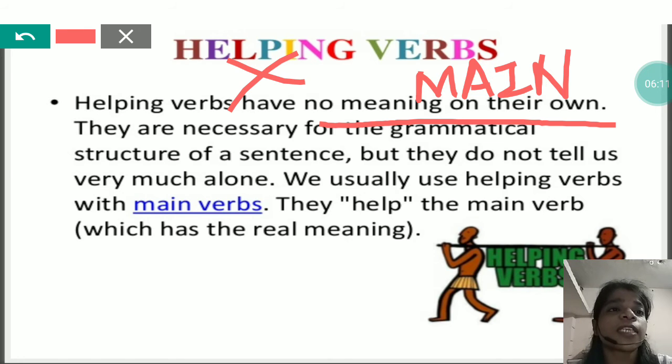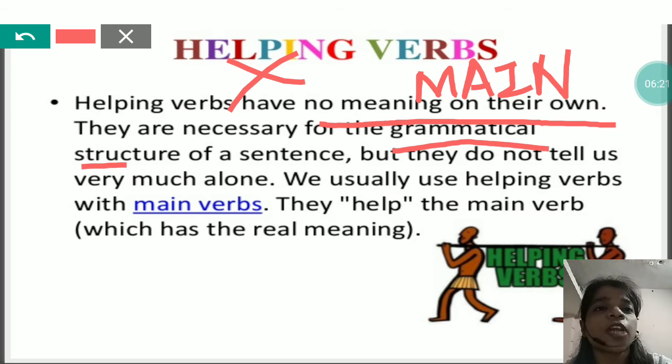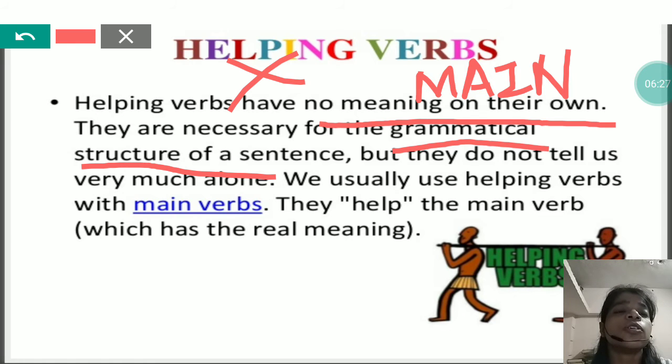They are necessary for the grammatical structure of a sentence, but they do not tell us very much alone. So a helping verb is used to form the grammatical structure of a sentence, but it is of no use when it is alone. Next, we usually use helping verbs with main verbs. They help the main verb, which has the real meaning.